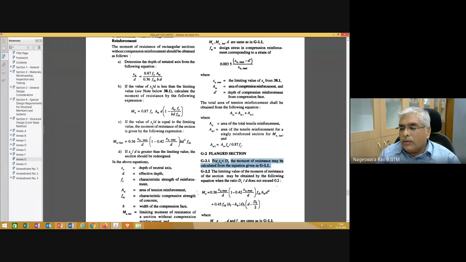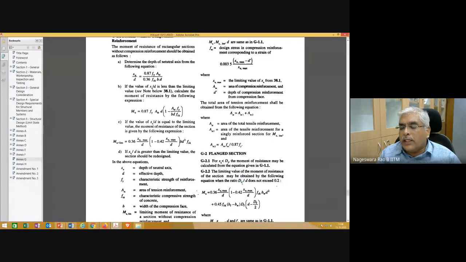And now you calculate the neutral axis depth using this relation and check whether XU is greater than capital DF. If that is the case, then you need to do two more checks. One check is whether the ratio of the depth of the flange to the effective depth is not exceeding 0.2.